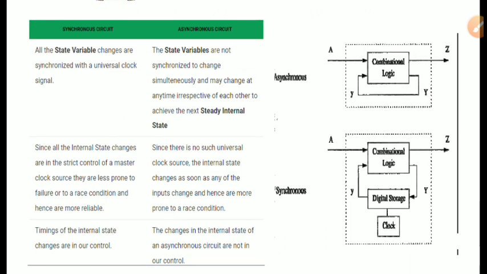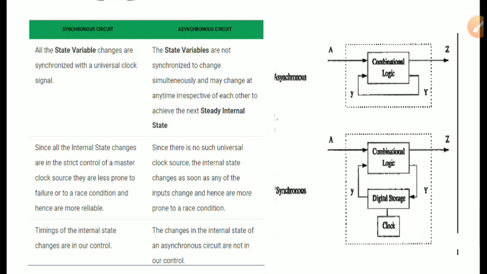Since all the internal state changes are under the strict control of a master clock source, synchronous circuits are less prone to failure or race conditions, and hence are more reliable. Since there is no such universal clock source in asynchronous circuits, the internal state changes as soon as any of the inputs change, and hence they are more prone to race conditions.